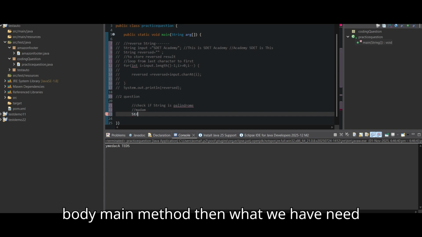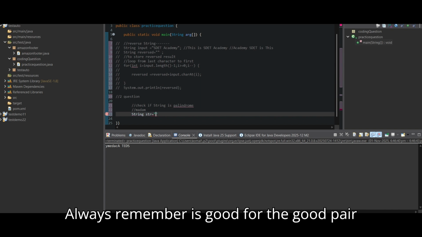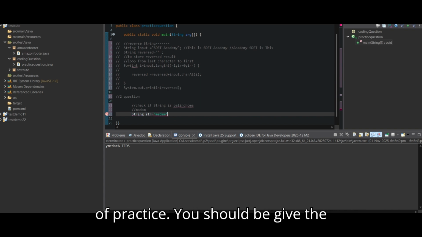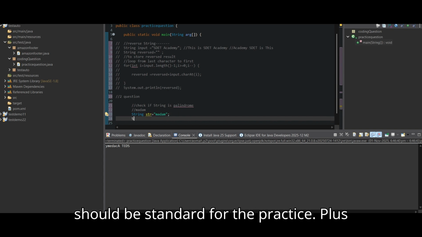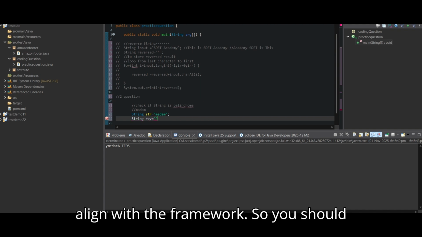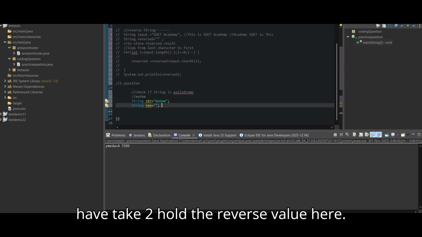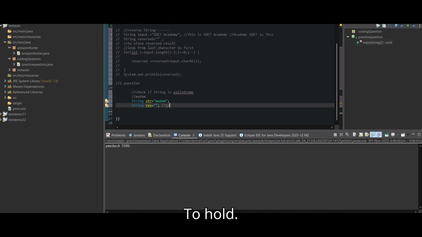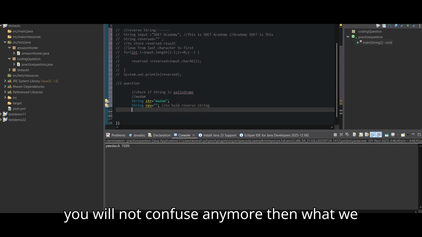Then we need to initialize the string. Always remember, guys, for good practice, the naming convention should be standard. For practice purposes you can write anything, but from a good practice perspective, or whenever you align with a framework, you should follow it. Then we need a variable to hold the reverse string. I'm writing it here so that you will not be confused.